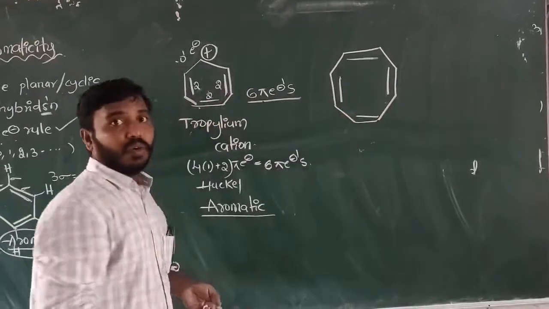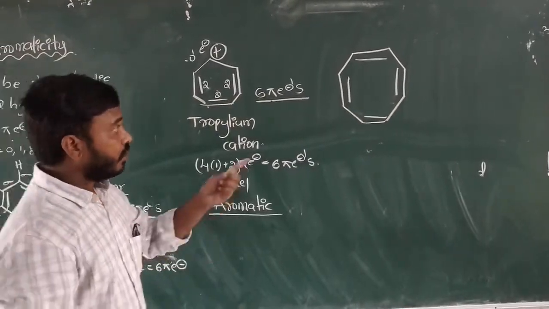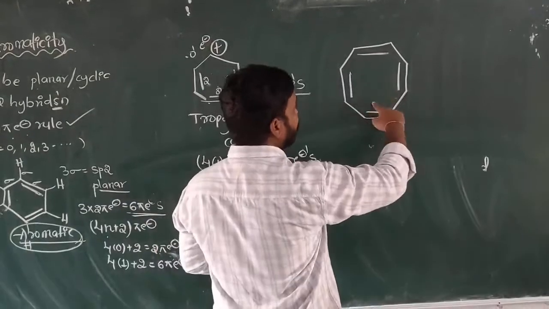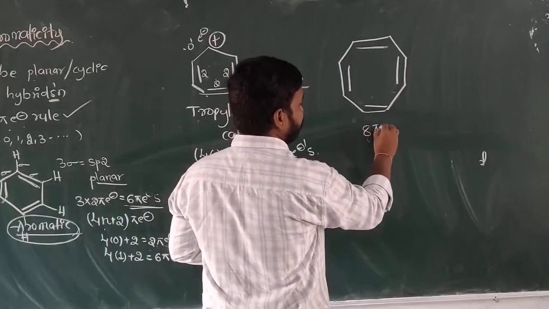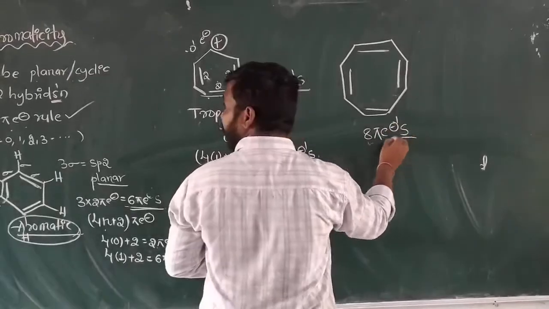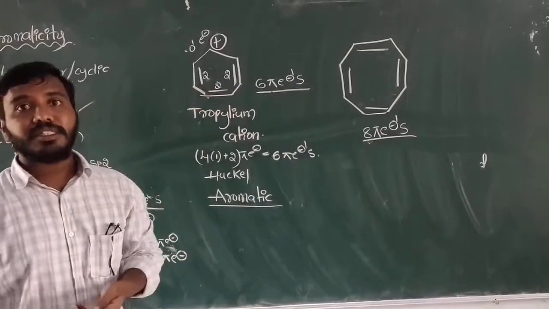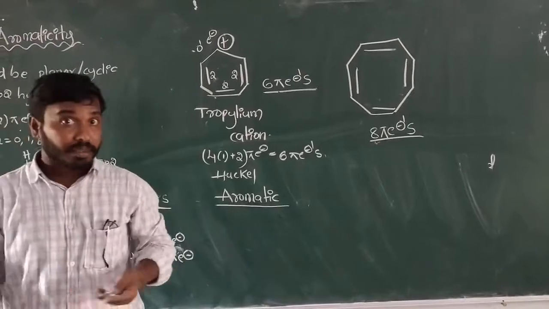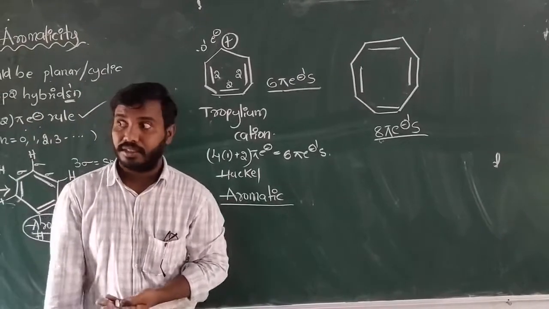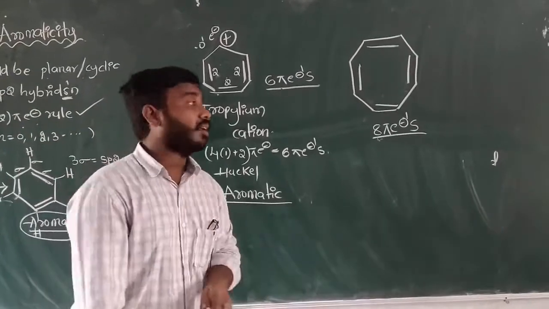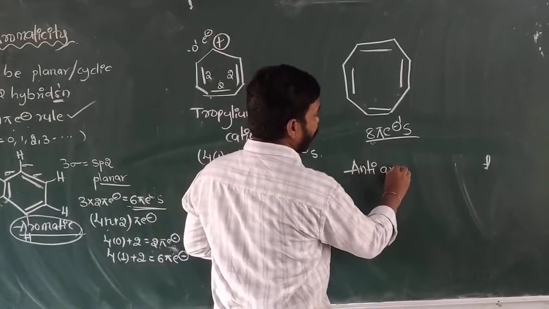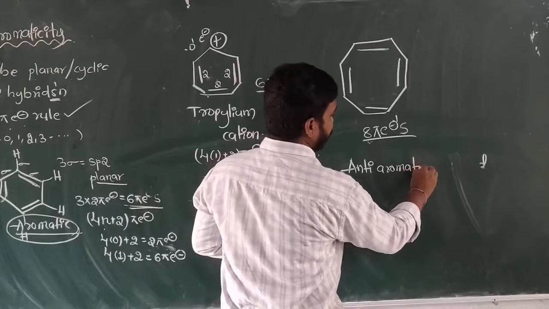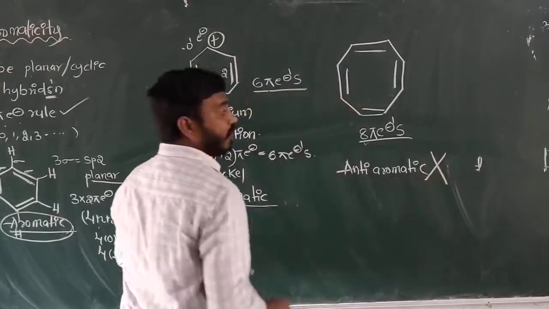Cyclooctatetraene. Sir, how many electrons are there, sir? 1, 2, 3, 4. Totally 8 pi electrons. 8 pi electrons means it is anti-aromatic. And it is anti-aromatic, sir. But it is not anti-aromatic. It is not anti-aromatic compound.